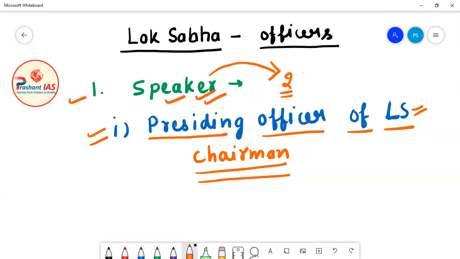In technical words, we can say that the Speaker of Lok Sabha is the presiding officer of Lok Sabha. I have already explained in the lecture on Rajya Sabha the meaning of presiding officer. A presiding officer is the officer who presides over, who chairs, the meetings of Lok Sabha.